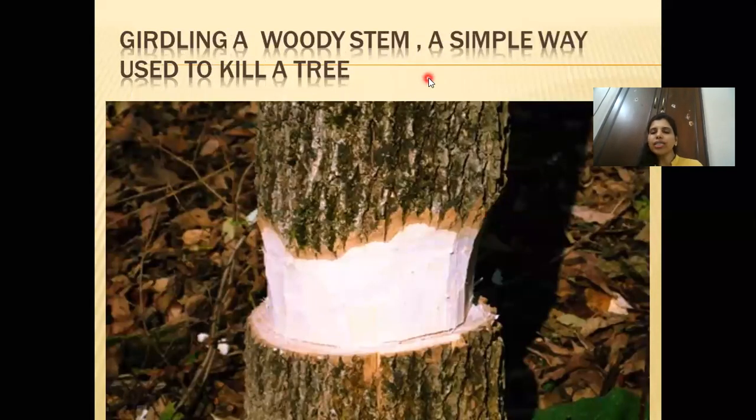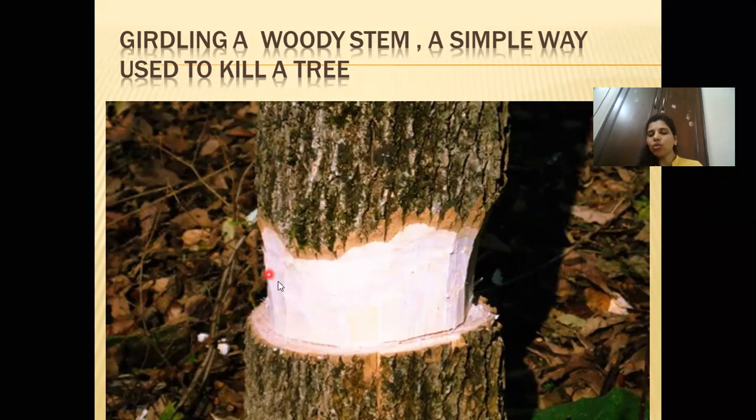Now, girdling a woody stem. This is how, whenever they don't want a tree to grow in a society, you will see that sometimes the branch of a tree is entering somebody's window, or there's a crack in their house, then they don't want that plant to be there in the society. So what they do is they girdle a woody stem. If the girdling is done in this particular way, after a few days you will see that the tree will die on its own.